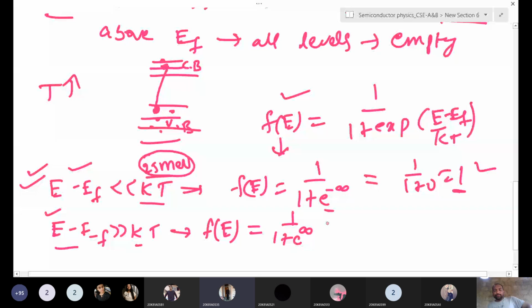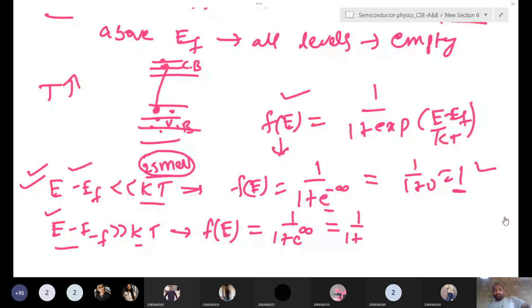Very good. Okay, that 0 is infinity, man, not 0. E to the power of infinity is infinity only. E to the power of minus infinity, that is 0. So 1 by infinity means what? 1 by infinity means 0, right? So that means the probability is 0.